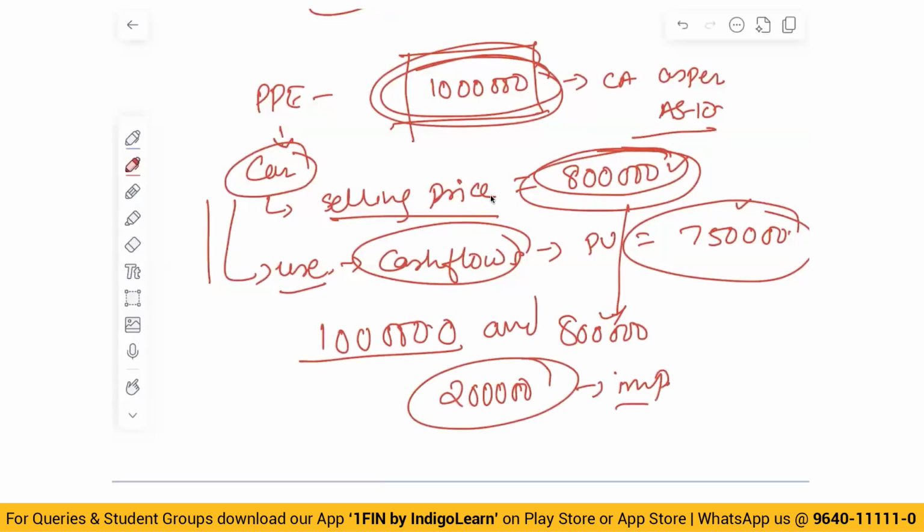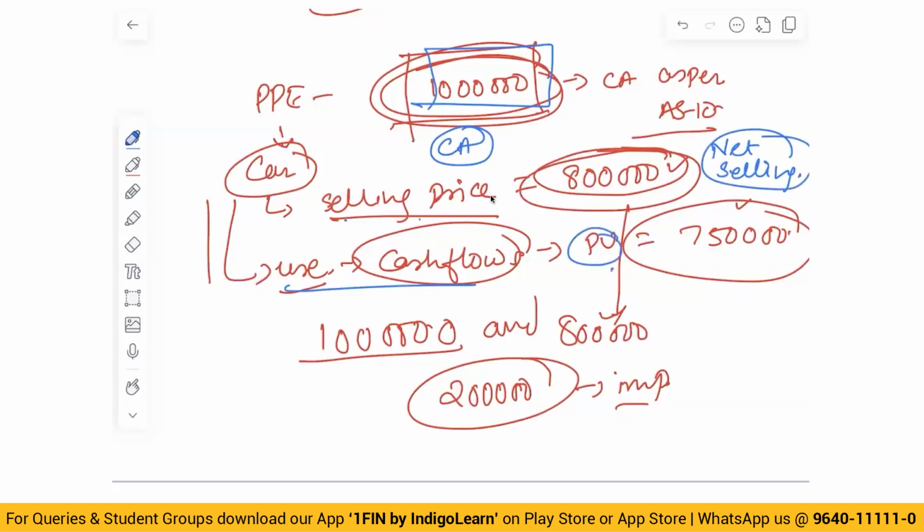Now we computed some numbers. 10 lakhs is called carrying amount. Selling price: the term used is net selling price. Net selling price means selling price minus cost to sell. This present value of cash flows is called value in use.